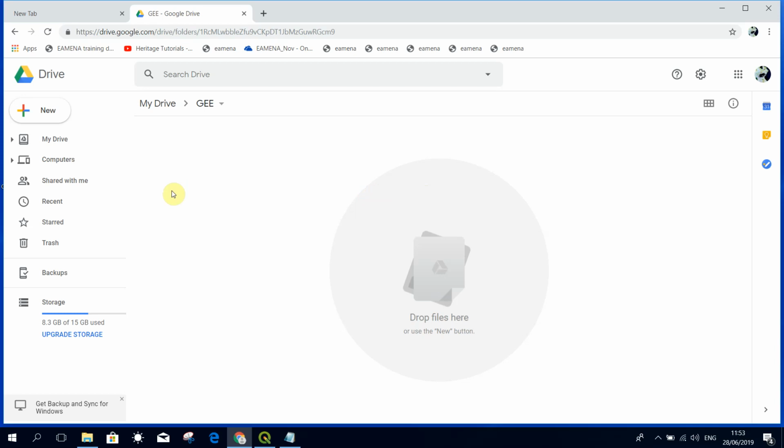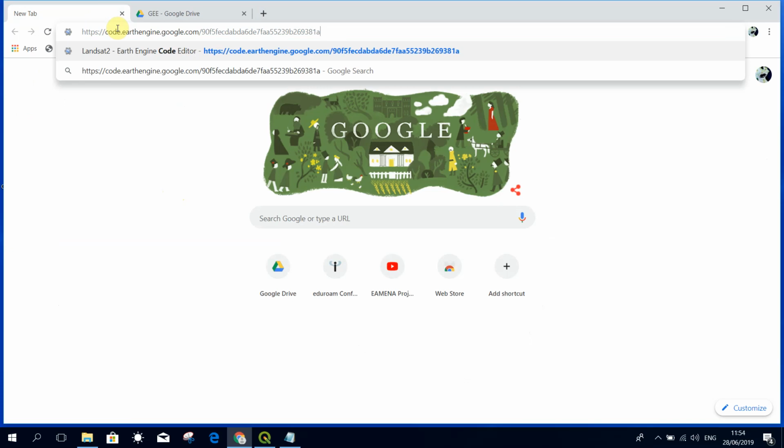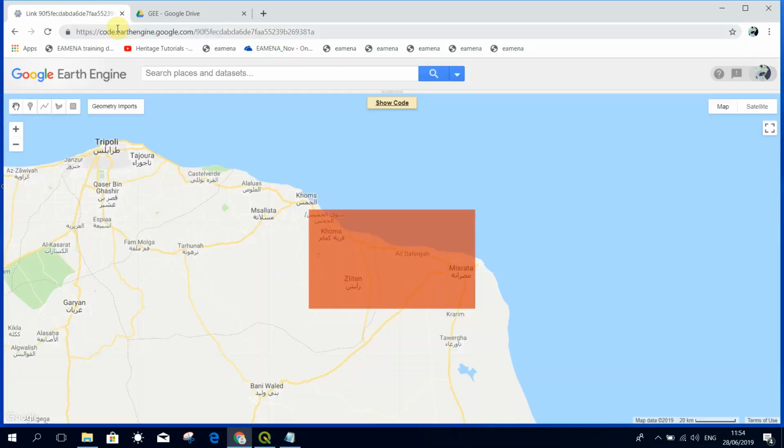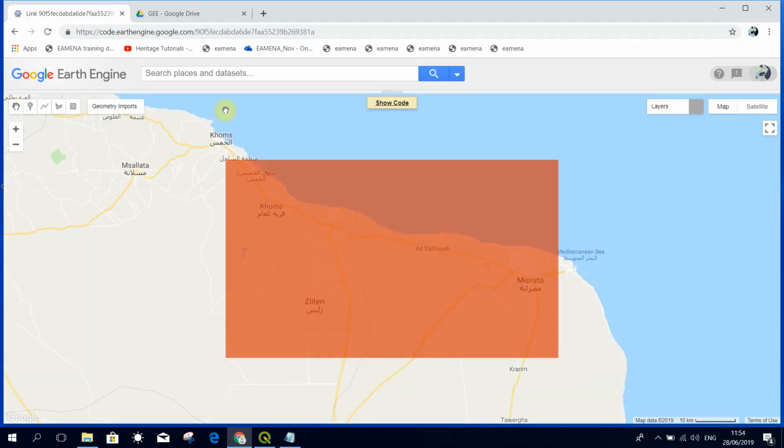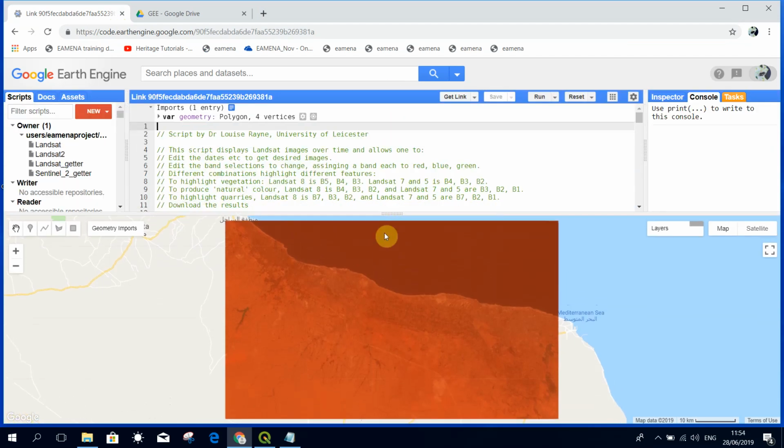In order to get the code, which Louise is going to share with you, you'll need to follow a link which we're going to share in the description of the YouTube video. And in order to start using the Google Earth Engine code editor, we'll simply cut and paste that link into the Chrome web browser. So this is what you'll see. Click on this bar here and drag down.